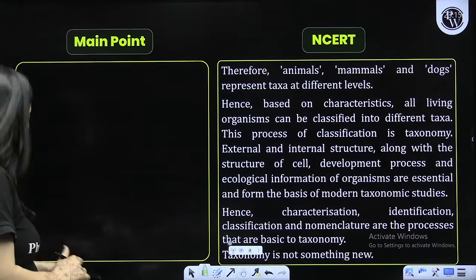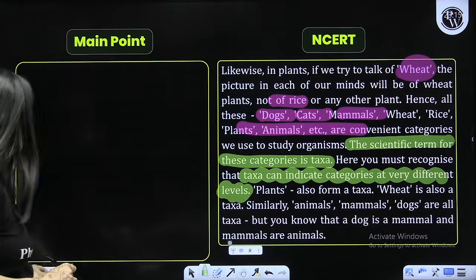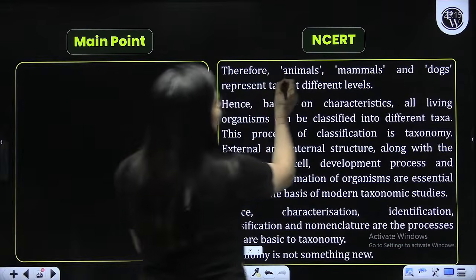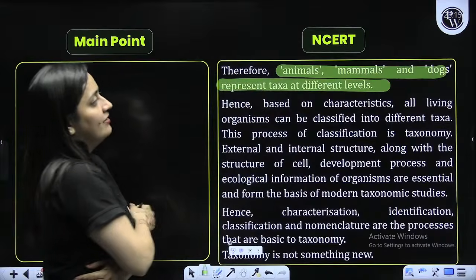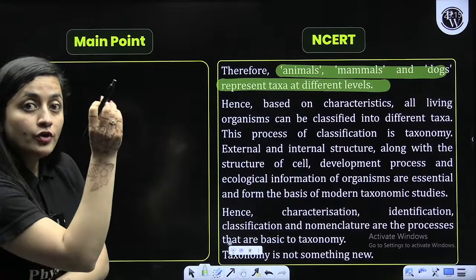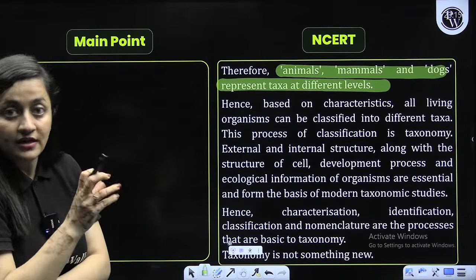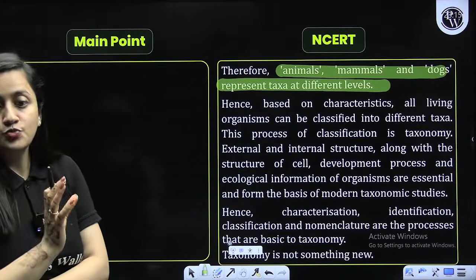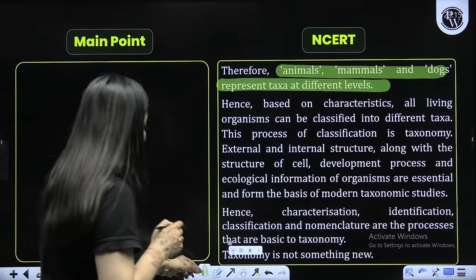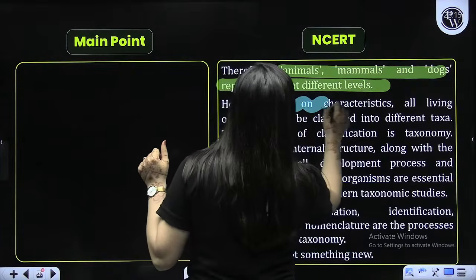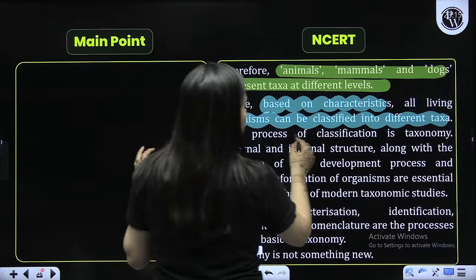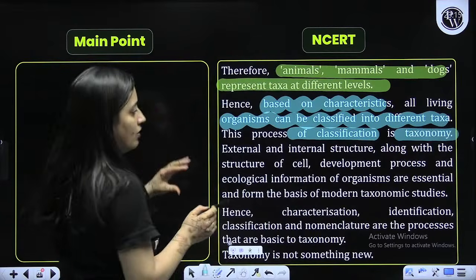Is that clear? So dog is a mammal and mammals are animals. That's how things are related. So they all are representing taxa at different levels. Just for an example, animal, kingdom Animalia, class Mammalia, dog, you're talking about a particular genus, Canis. Now again, I'm not talking about further the species or the breed. So that's how things are related. So based on characteristics, all living organisms can be classified into different taxa. This process is called taxonomy, which you are all aware of.